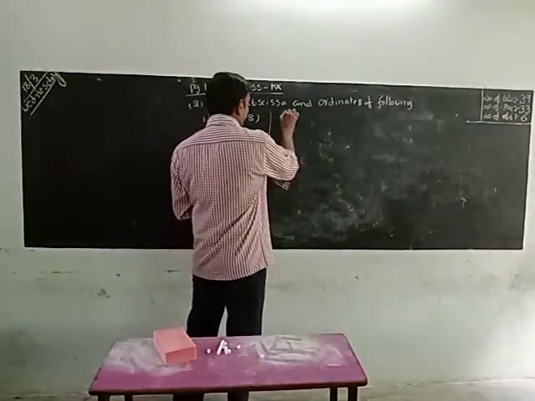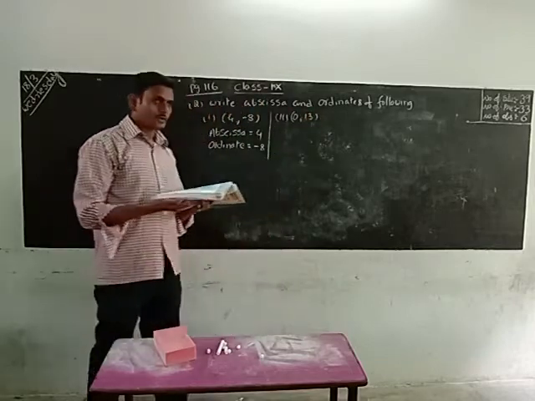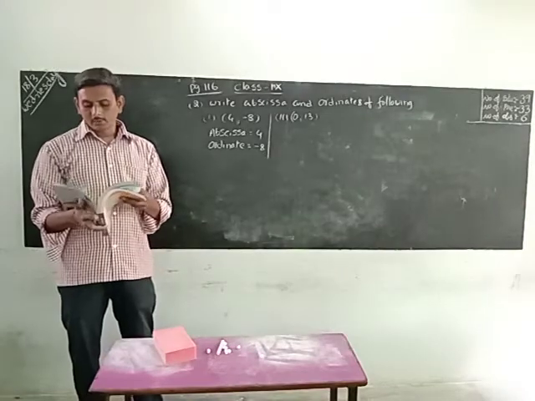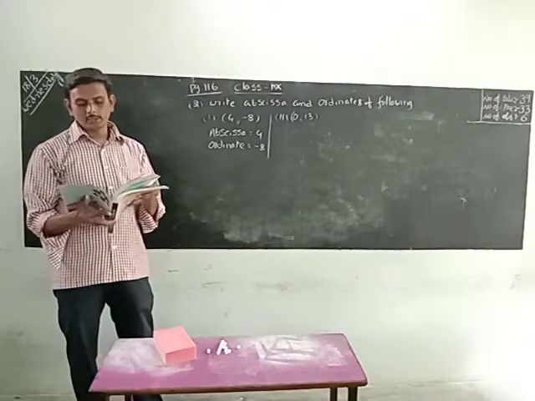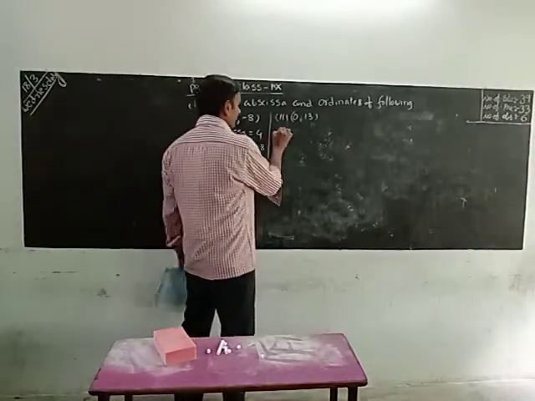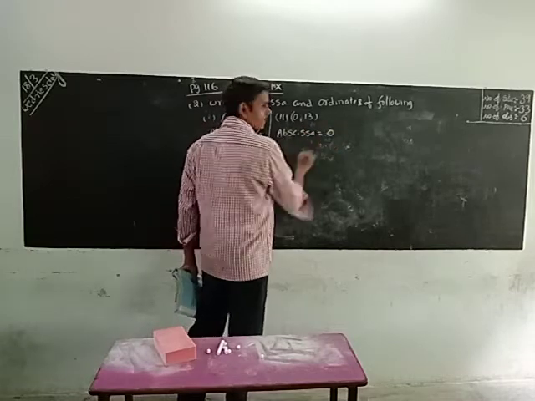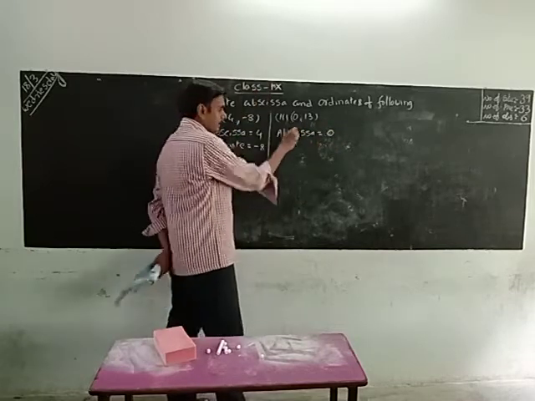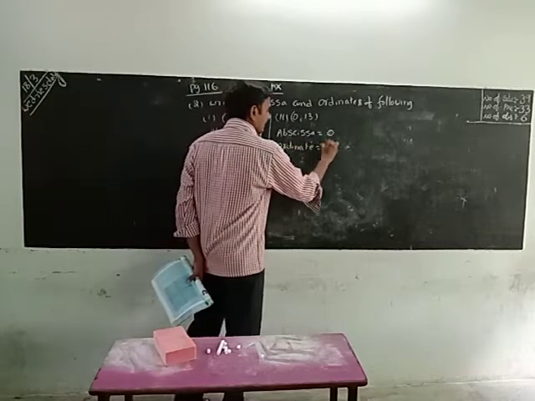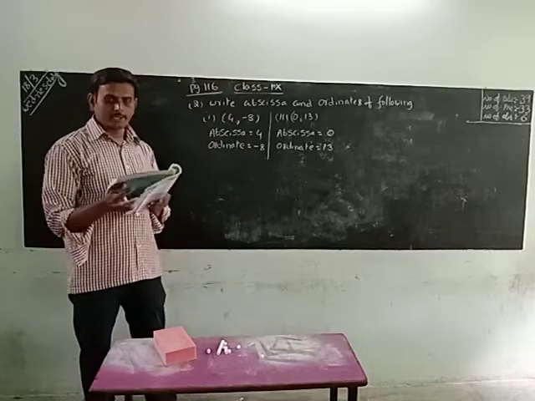Next, similarly, 0 comma 13. In this also we have to write the axis and ordinate. Okay, blindly you have to remember first number is called axis, second number is called ordinate. Axis is 0 because it is the first coordinate, and ordinate is 13. Just identify: first number is called axis, second number is ordinate.